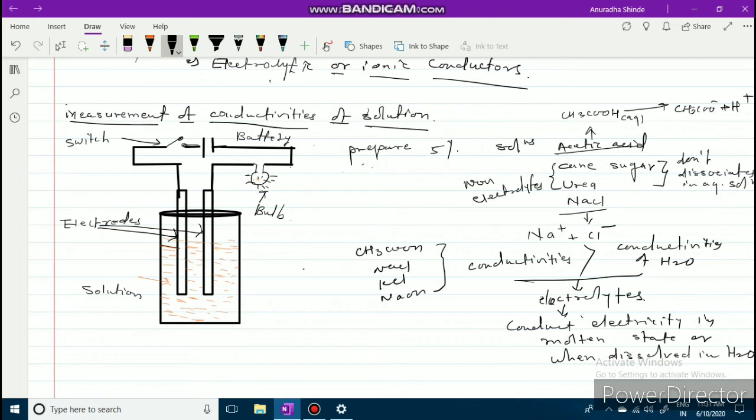On the basis of high and low electrical conductivity, electrolytes are classified into two types.